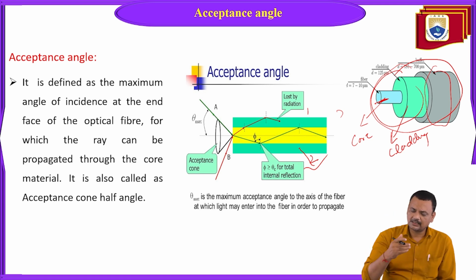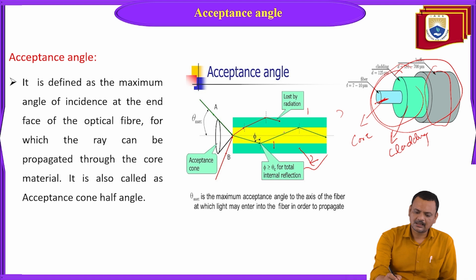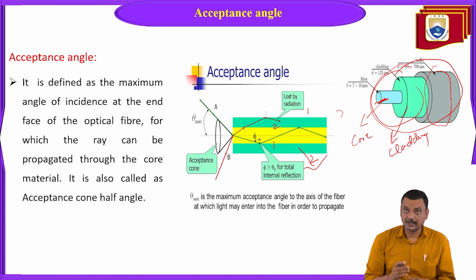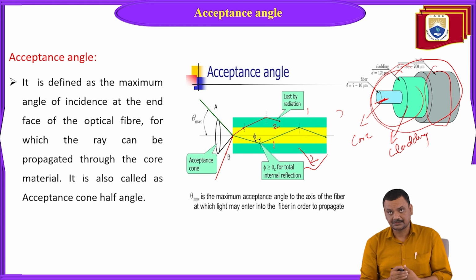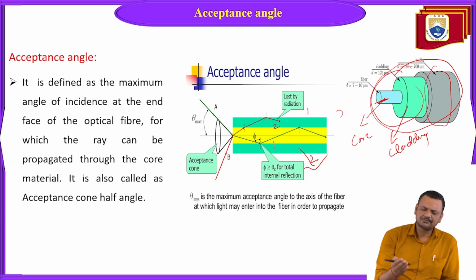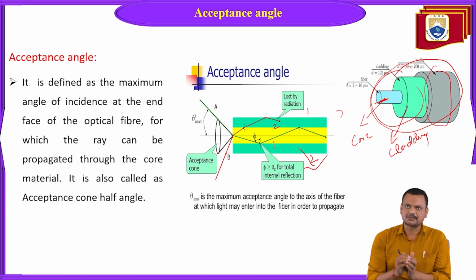So there are n number of core-cladding interface surfaces, but in this figure you can see only two. We will discuss these two surfaces and extend the philosophy to the entire core-cladding interface surface.